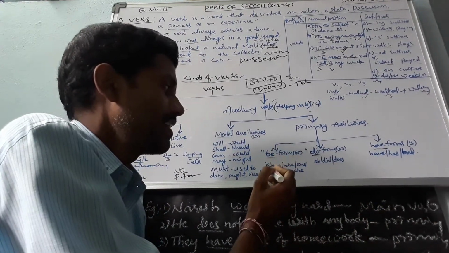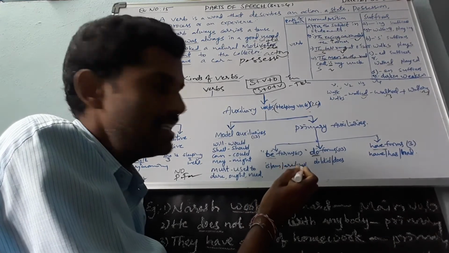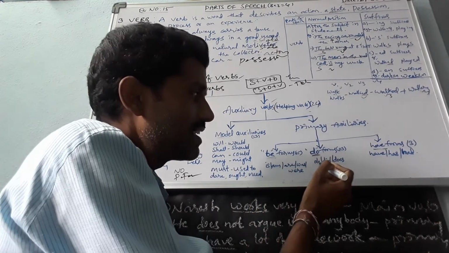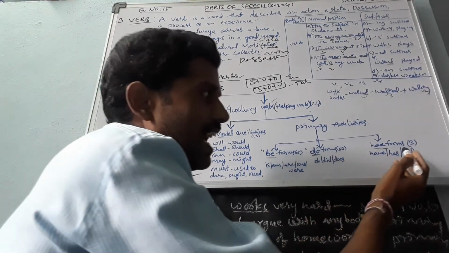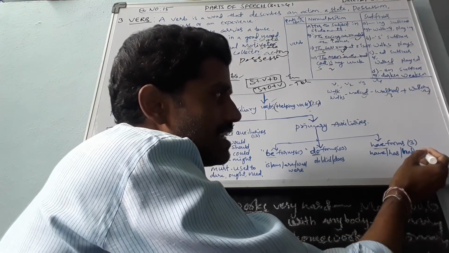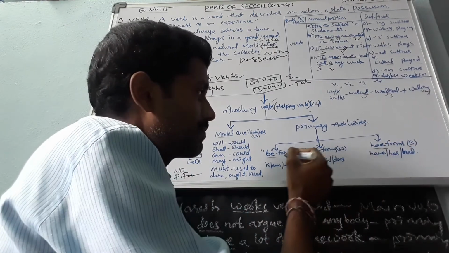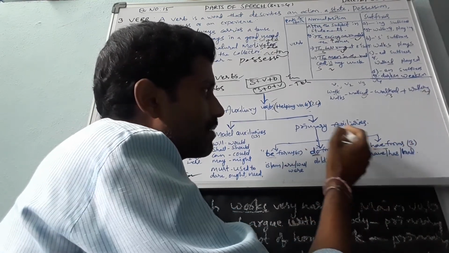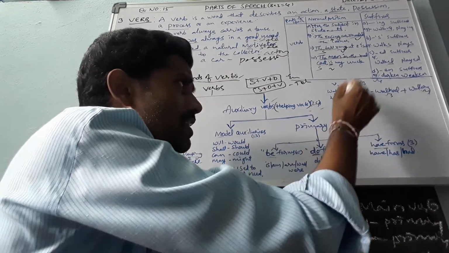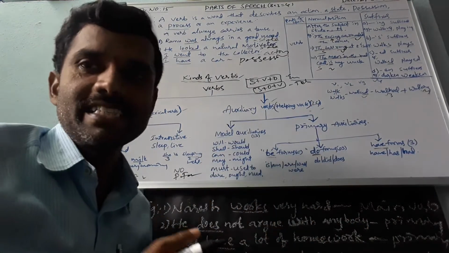Be forms are 5 in number: is, am, are, was, were. Do forms are 3: do, did, does. Have forms are 3: have, has, had. These 5 plus 3 plus 3 make 11, plus 13, total 24. These are the auxiliary verbs.